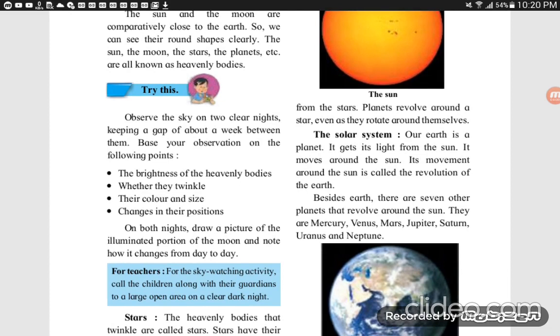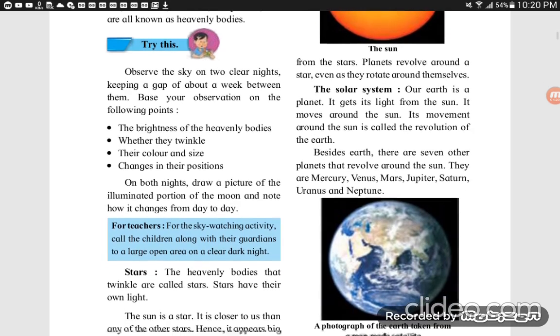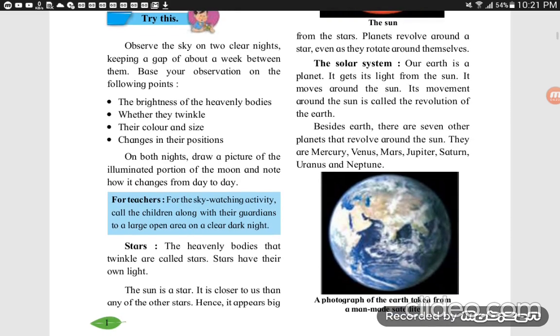On both nights, draw a picture of the illuminated portion of the moon and note how it changes from day to day. When you observe the clear night sky, you find that the moon is not the same shape every day. Its shape is changing. The illuminated portion is changing day by day.